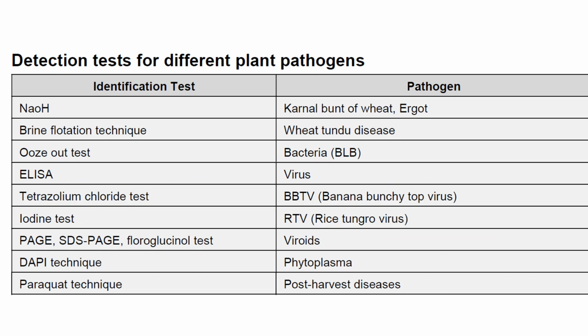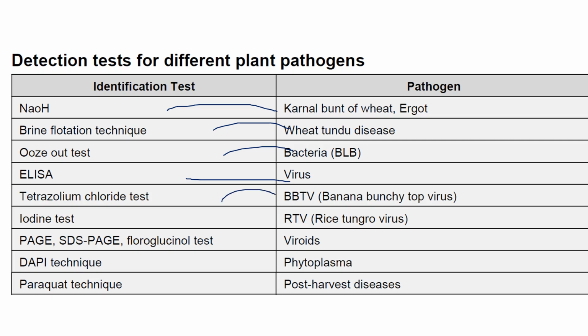So these are all a couple of detection tests. Just now I told you we discussed tetrazolium chloride. Like that, there are a couple of other detection tests also. Anyway, sodium hydroxide test for kernel bunt of wheat and ergot, brine floatation technique for wheat tundu disease, ooze test for bacterial diseases, for almost all bacterial diseases like bacterial blight of rice and all kinds of bacterial disease. We do recommend the ooze test. ELISA especially for viruses. What is ELISA? Enzyme linked immunosorbent assay, right?